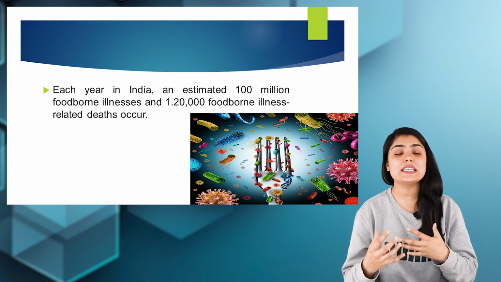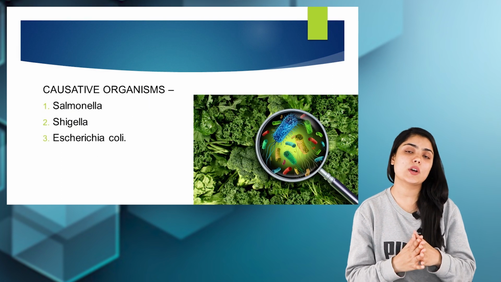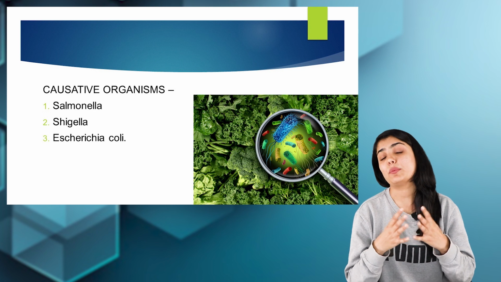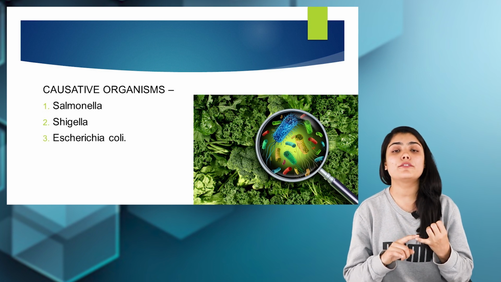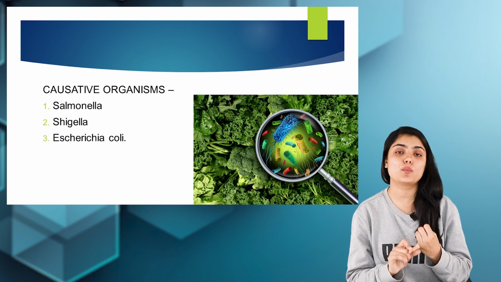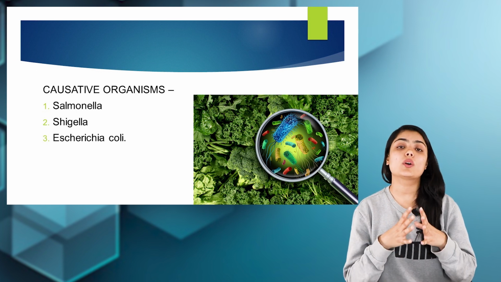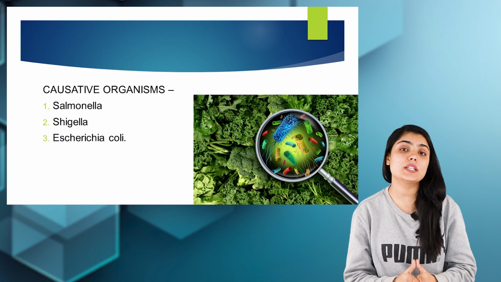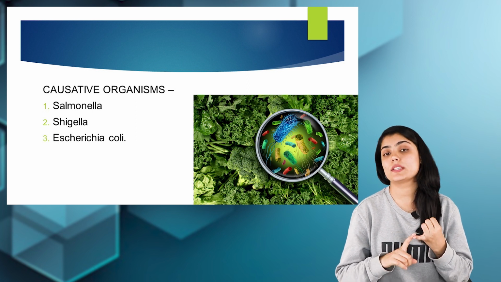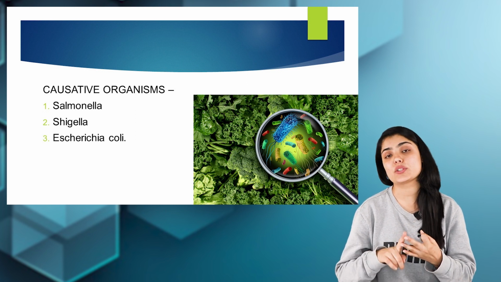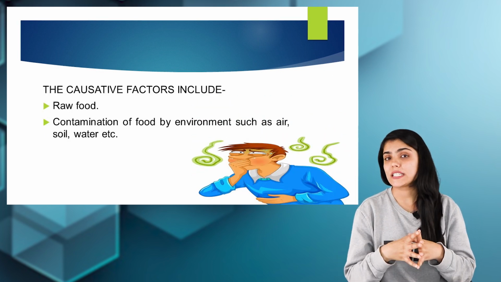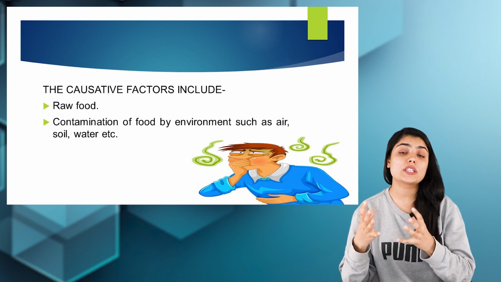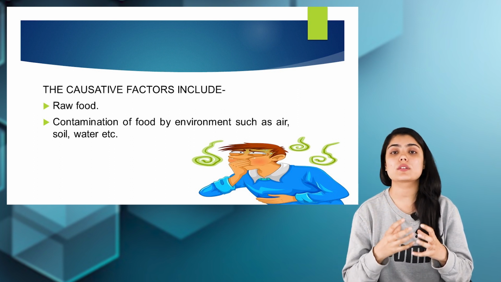Now, the causative organisms of foodborne diseases can be many, right? Let us see what those are. The first organism associated with foodborne disease is Salmonella. The causative organisms associated with foodborne diseases include Salmonella, Shigella, and Escherichia coli. These are certain causative organisms, but there are certain factors which also cause the illness.